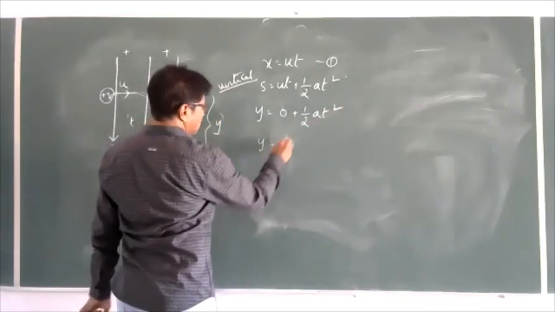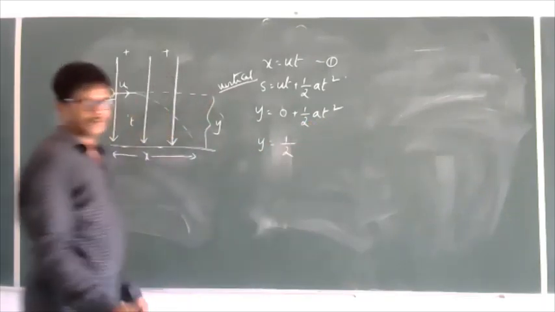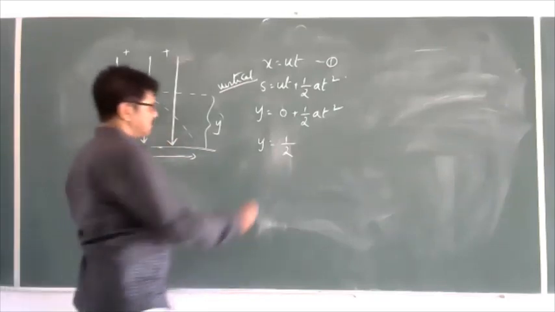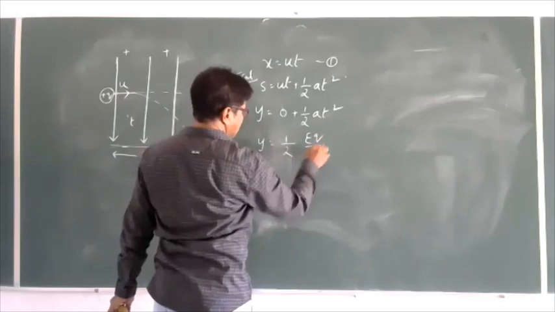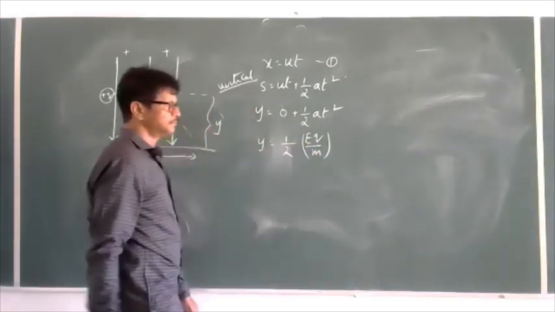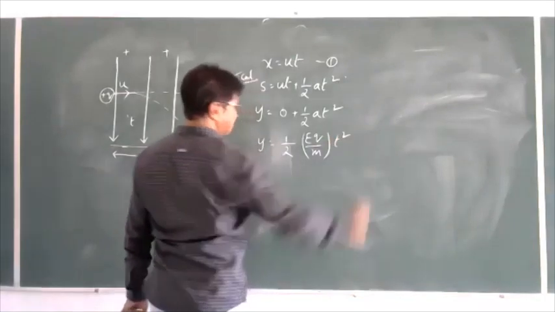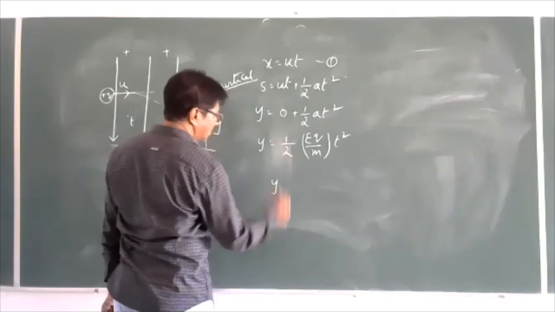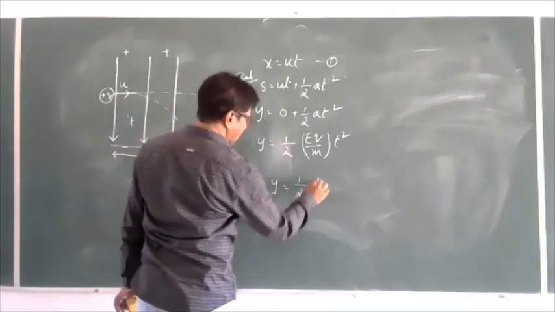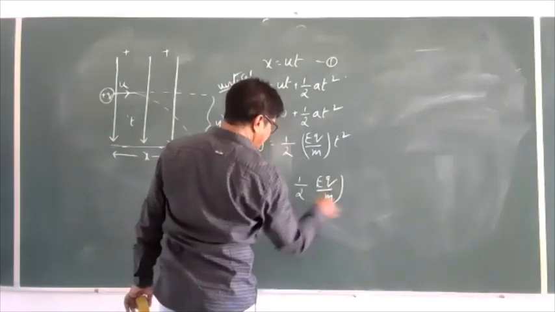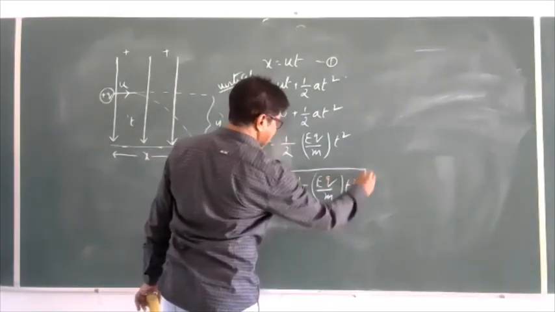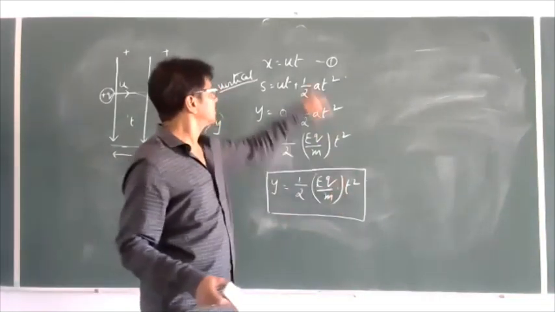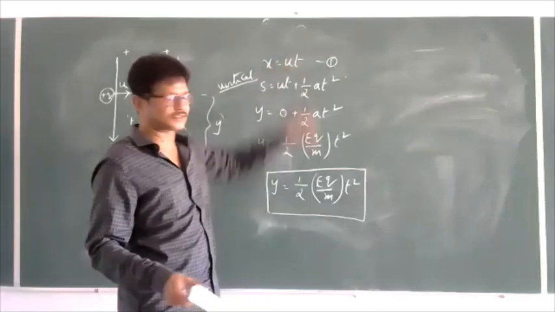Y is equal to half a t square, where a is the acceleration acquired by the charged particle. What is the formula to find out the acceleration? Eq by m. So y equals half eq by m into t square is the formula for the vertical distance. Instead of t, we can make use of x by u also in some cases.